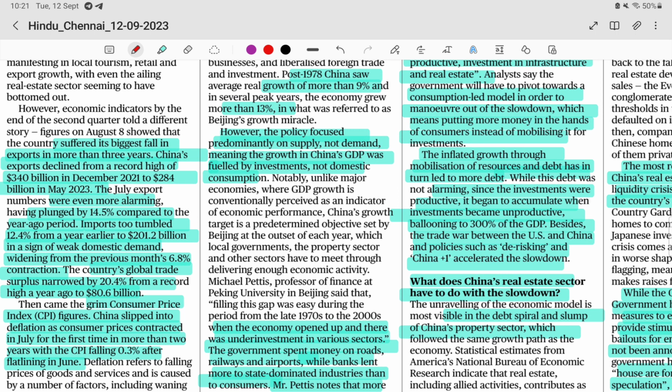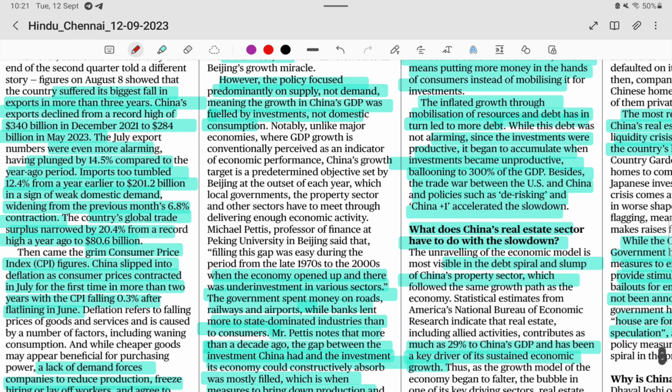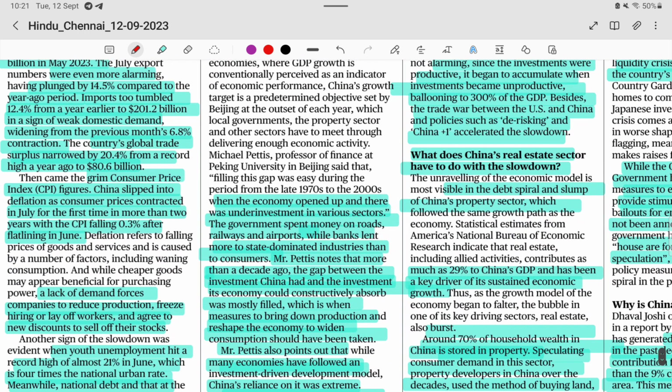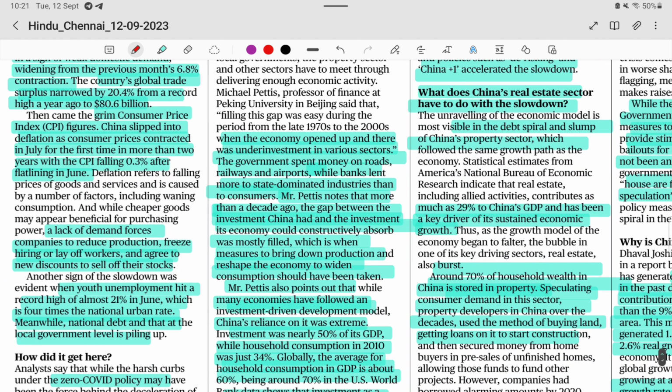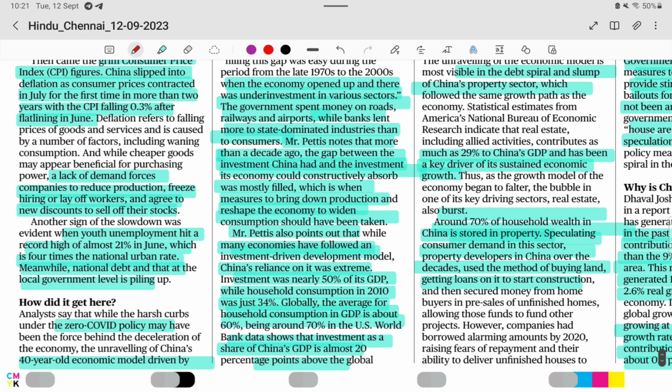GDP was fueled by investment in industries, not domestic consumption. Without domestic consumption, they invested a lot of money in industries. They spent money on infrastructure development, state dominated industries and everything. After decades, the investment in the economy was consecutively absorbed, and measures were needed to bring down production and reshape the economy.